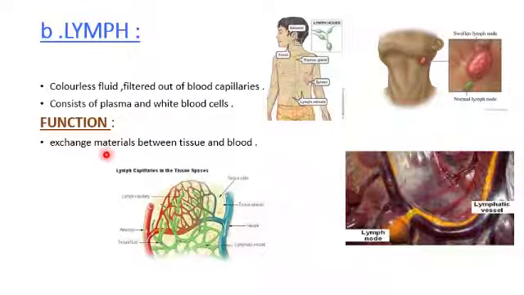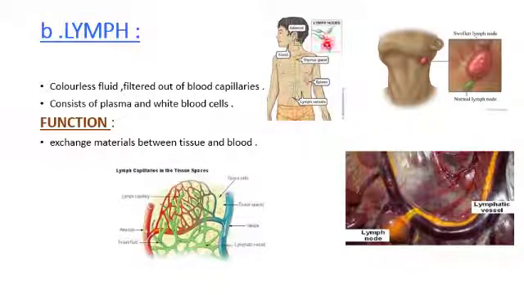What is its function? It bathes the cells. Nutrition is provided to the cells just by washing the cells in the space, so there is exchange of material between tissue and blood. You can see the blood vessels connected to the lymphatic system, and the lymph vessels interwoven with them. Here you can see the lymphatic organs.